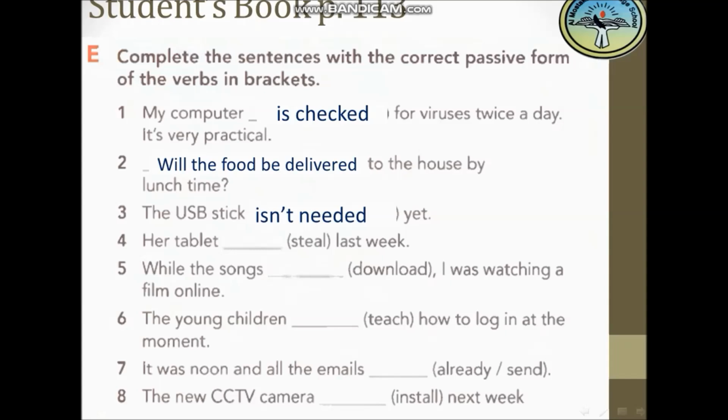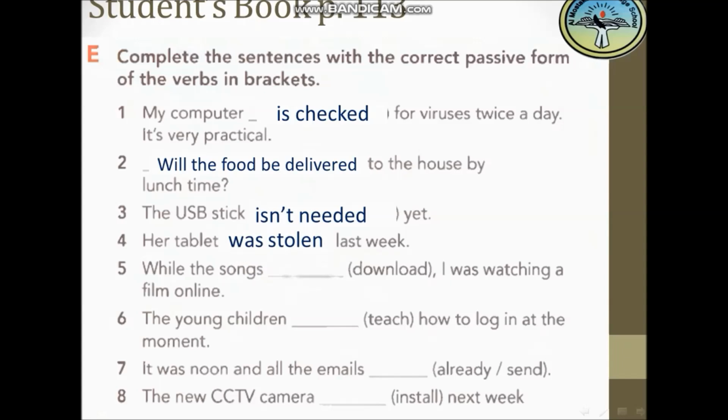Yes, last week is a past simple tense. So we will put the verb be in the past simple tense. Her tablet will take was or were. Yeah, it will take was. Yes, great. And steal will be in the past participle form, which will be... yeah, stolen. Yes, great. Her tablet was stolen last week.